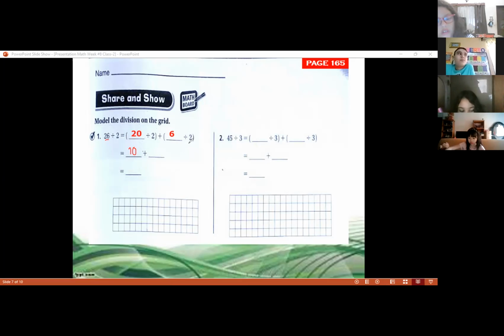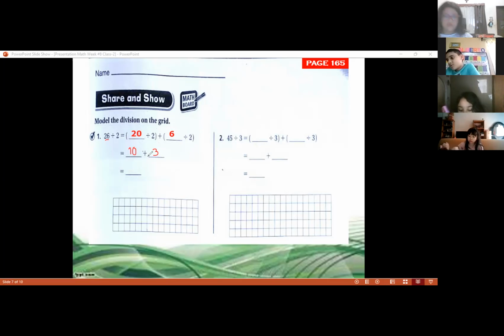Plus 6 divided by 2, class. You have 6 and you divide it into 2. 2 times 2 is 6? 3. 3, that's right, Marcelo. 2 times 3 is equal to 6. So 6 divided by 2 is 3.